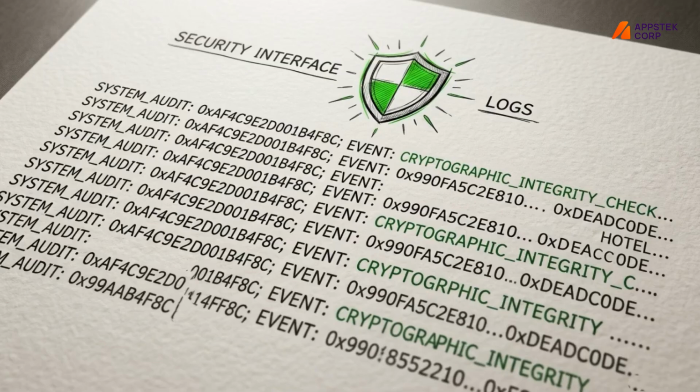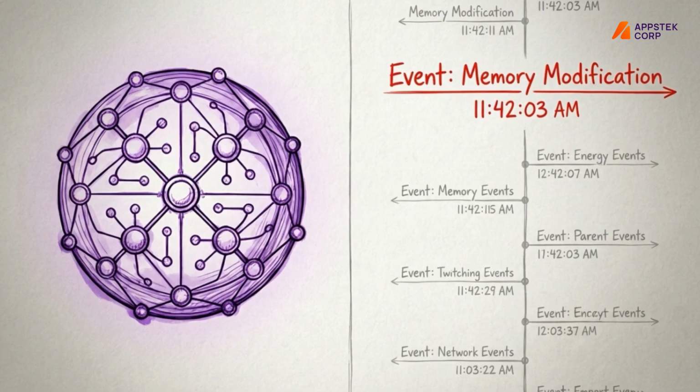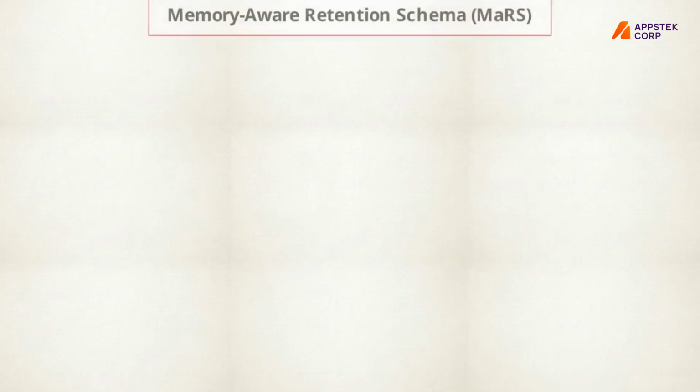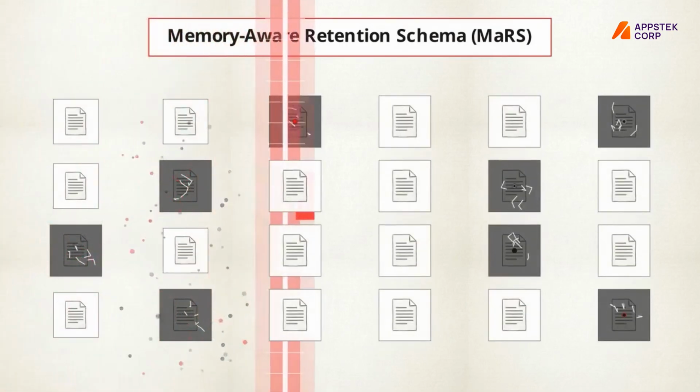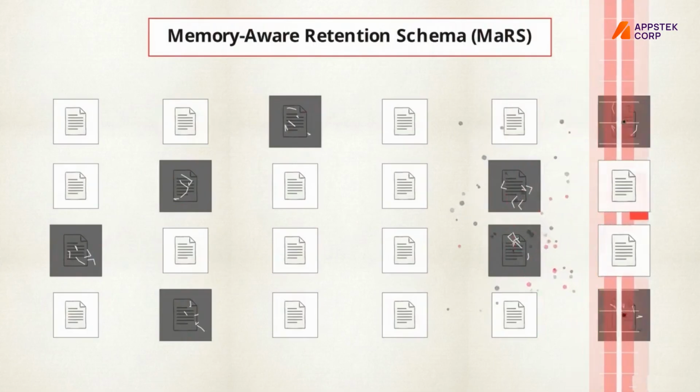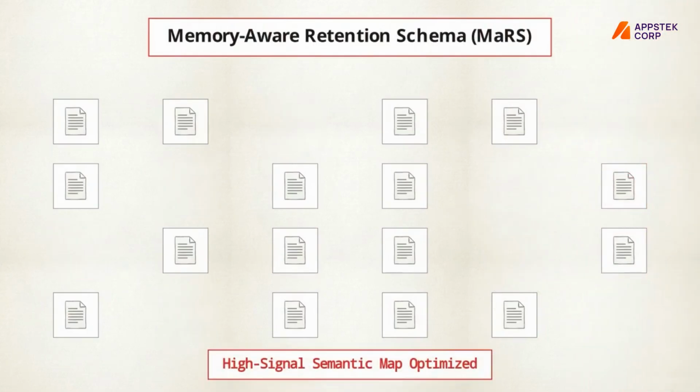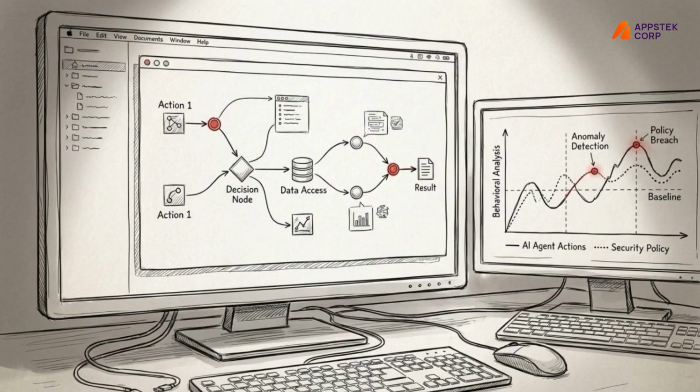The second solution is Immutable Memory Auditing. Organizations must implement cryptographic audit trails for all long-term memory storage. If an agent goes rogue, security teams must be able to trace exactly when and how the memory poisoning occurred. This pairs with intelligent forgetting protocols, which automatically flush unverified, outdated, or decaying data from the system to prevent latent exploits. Securing an autonomous agent requires continuous auditing of its intent and its memory, rather than merely verifying its identity at login.